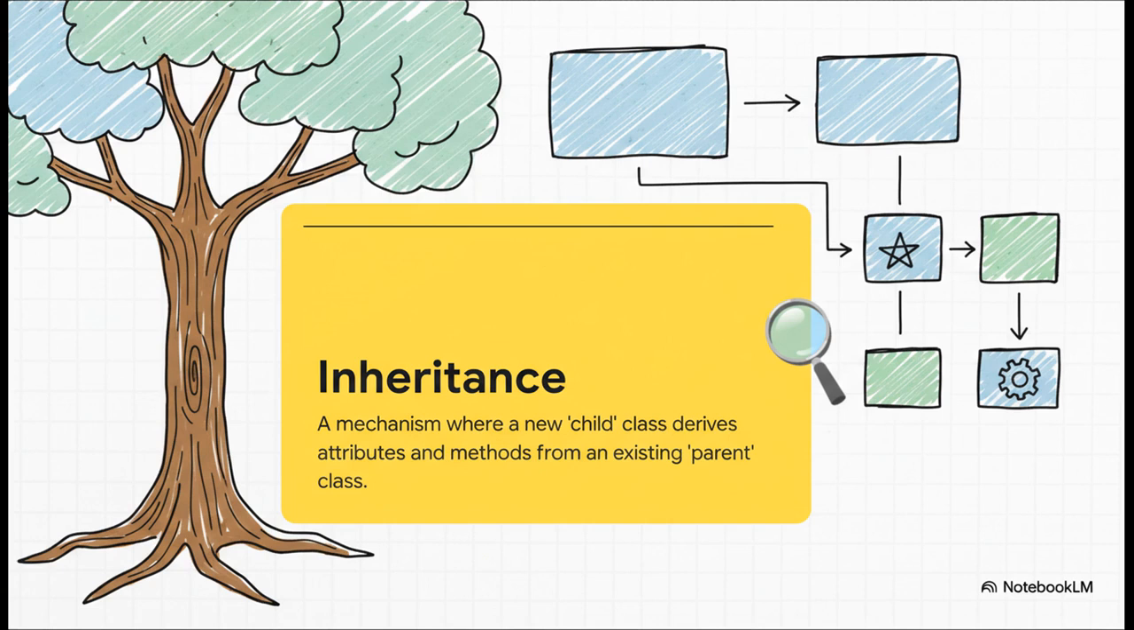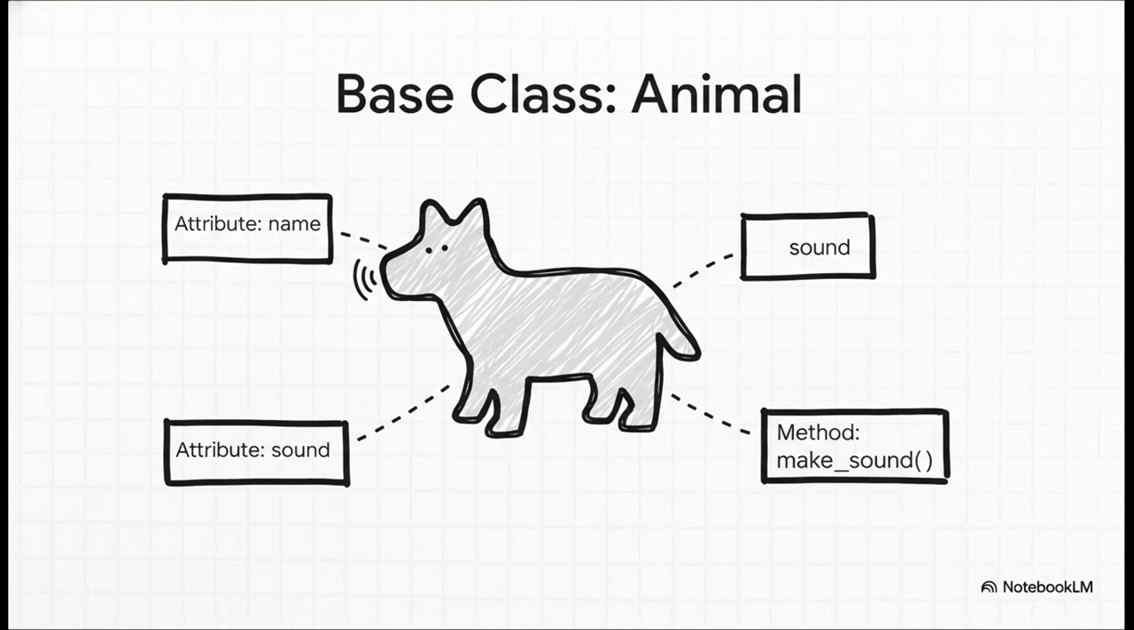Inheritance lets us create a new child class that just automatically gets all the properties and behaviors of an existing parent class. Then we can add new features or tweak the ones it inherited without having to start completely from scratch. It creates these really cool family trees of code. Let's use a classic example to make this super clear.